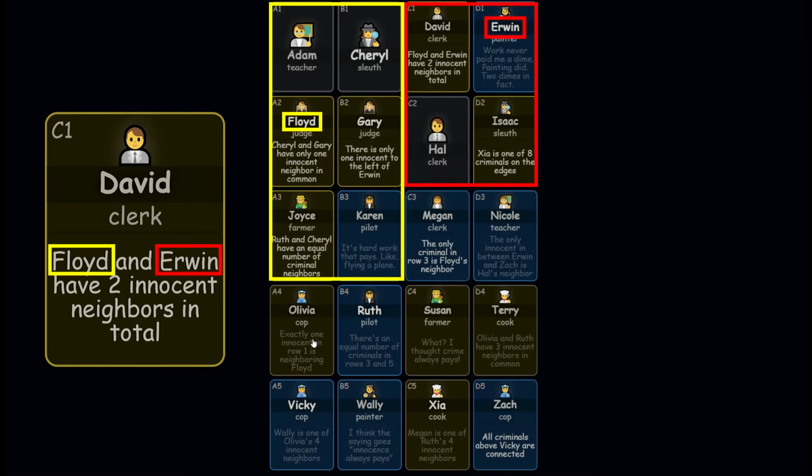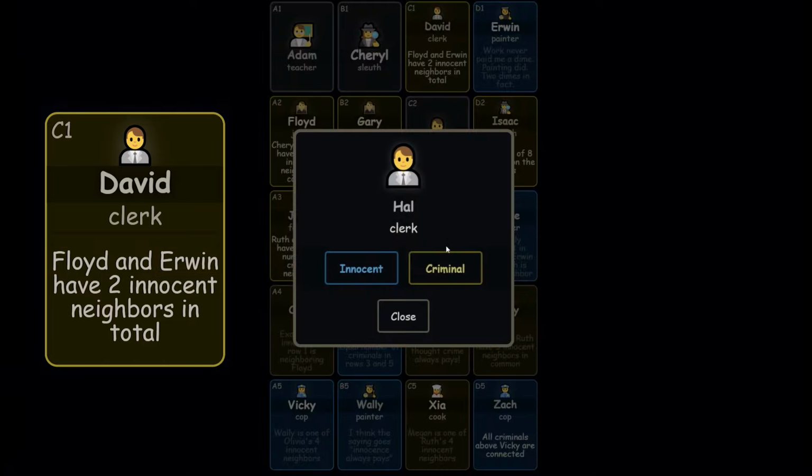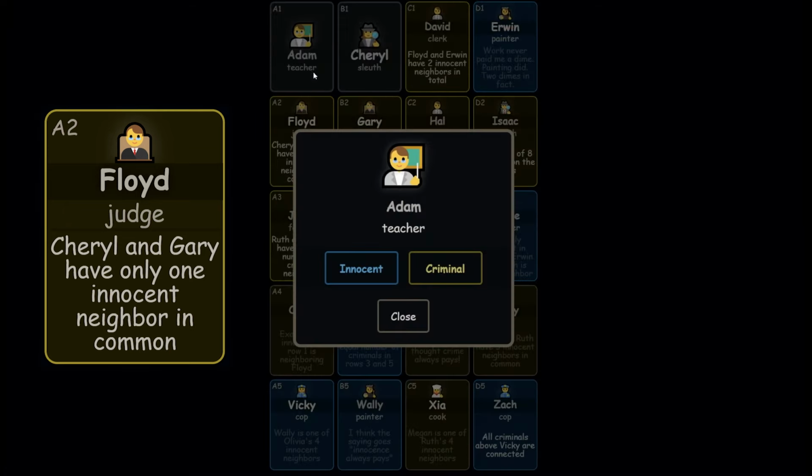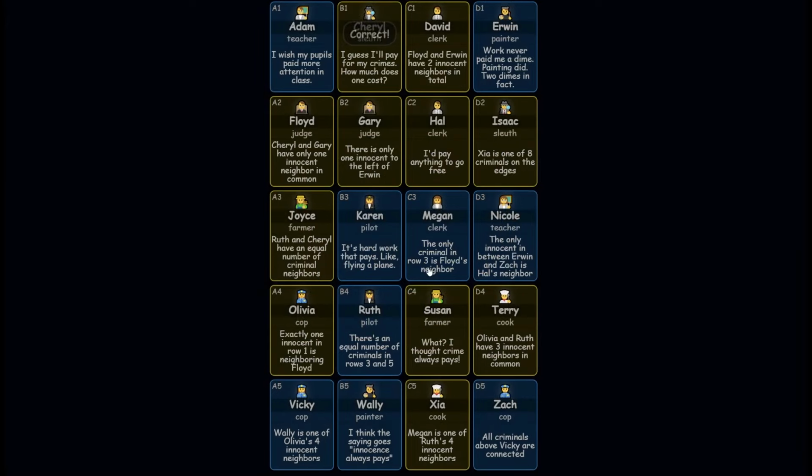Floyd and Erwin have 2 innocent neighbors in total. Floyd already has 2, so Erwin has no innocent neighbors. Mark Hall as a criminal. Now we also know that Adam is innocent, thanks to Floyd's clue.